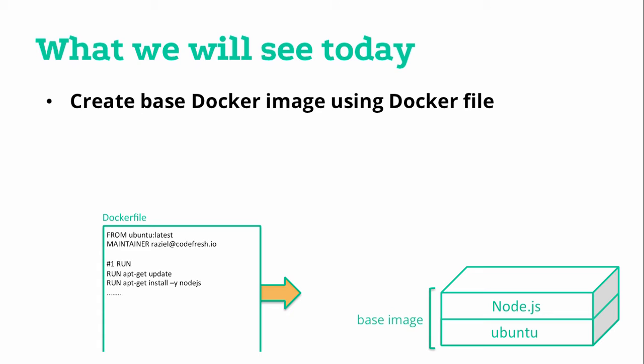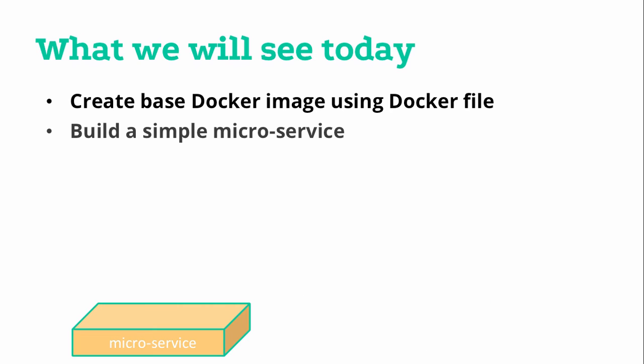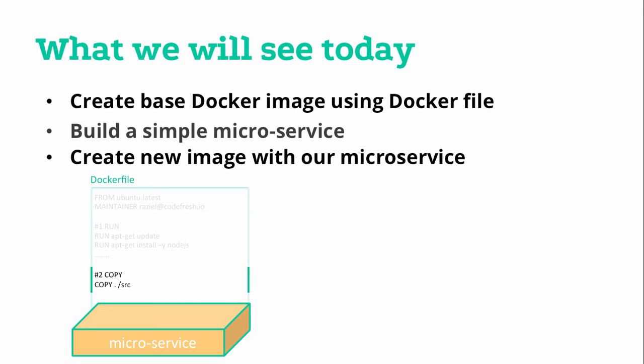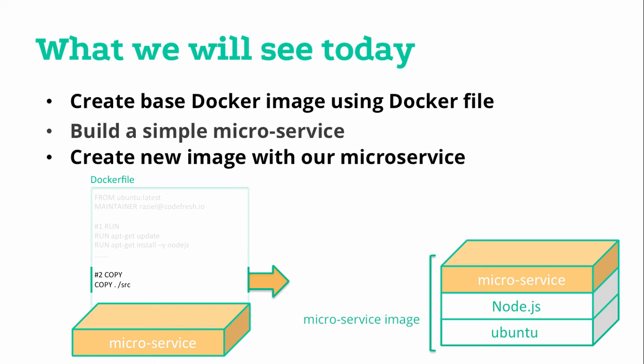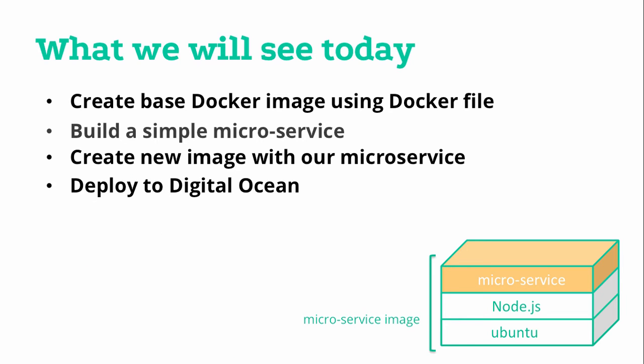We will talk about the caching mechanism of Docker, and then we will create a simple microservice, and we will update the Dockerfile to create an image that includes our microservice in it. Then in the last step, if time allows, we'll see how we can move an image from one host to the other, in this case from our local host to a remote host in DigitalOcean.